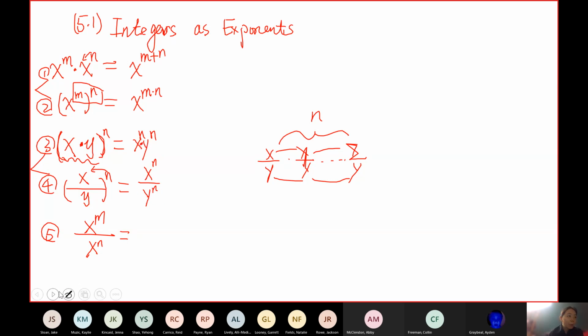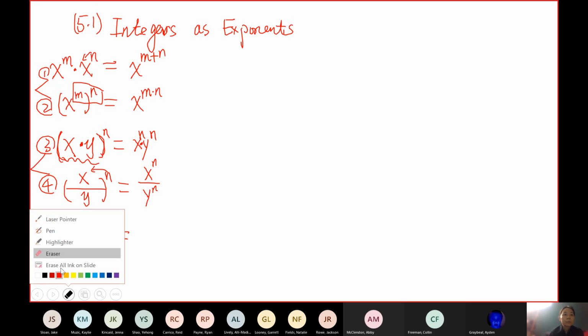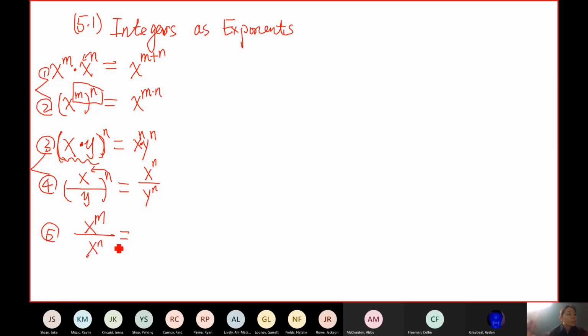Okay, the final one, the last one, what's the formula? Ryan, are you there? Yeah, I'm not sure how to do it though. Okay, so if I give you this question, will you be able to do that? What's x to the 5th divided by x squared? Do you know what the answer is?